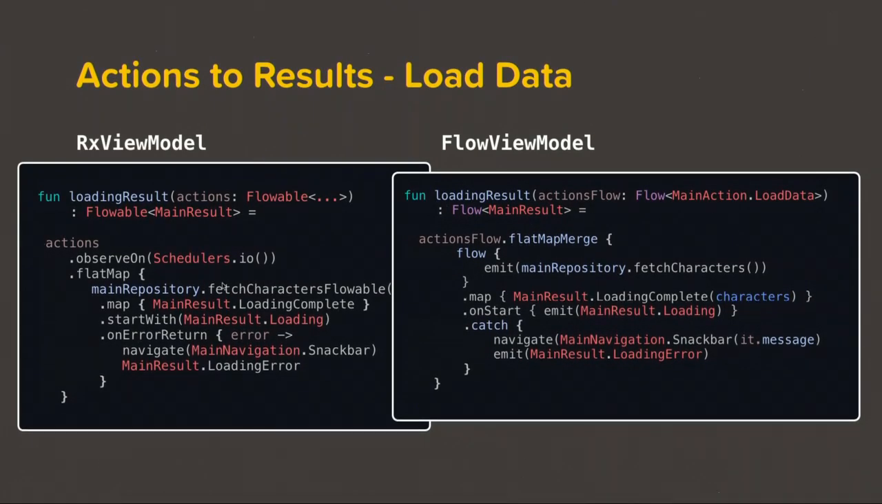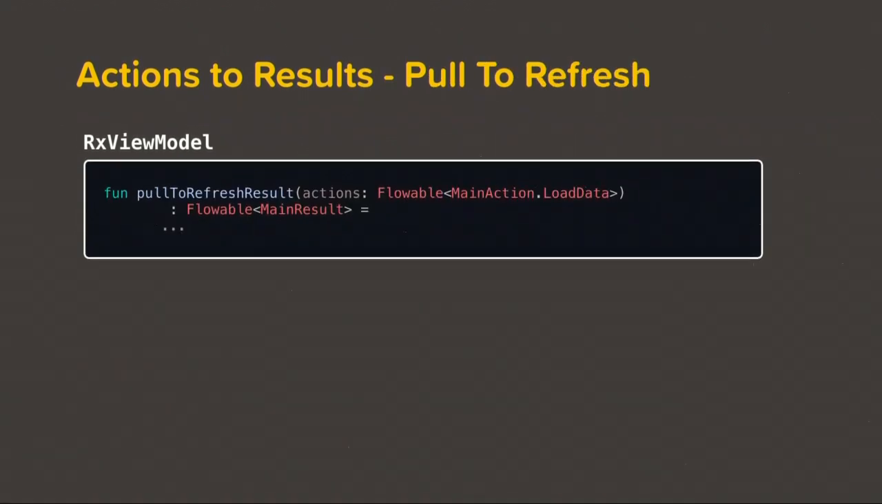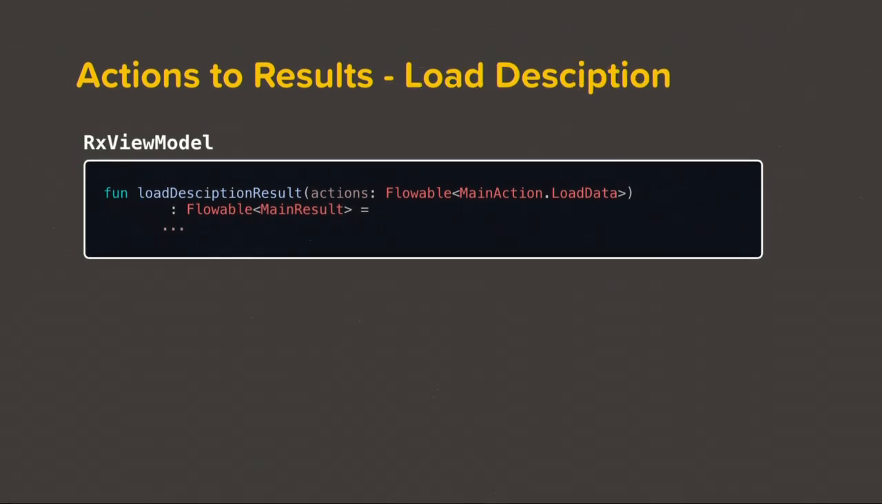So we just converted our loading result, that is, converting a loading action to multiple results, to use flow. Similarly, we can convert our pull to refresh to use flow, and also we can convert our description to use flow.